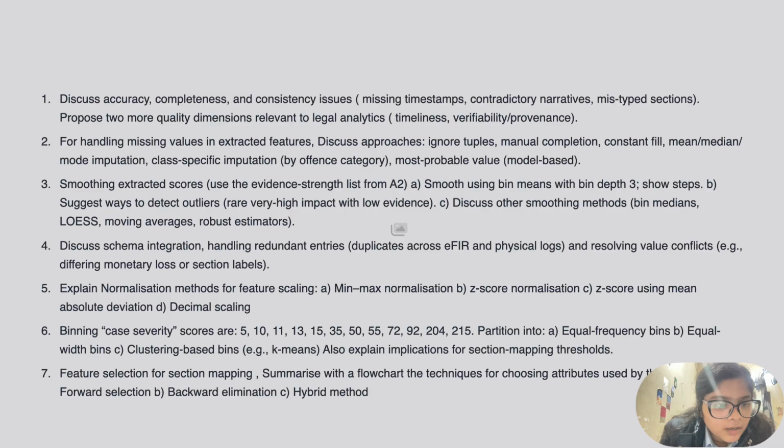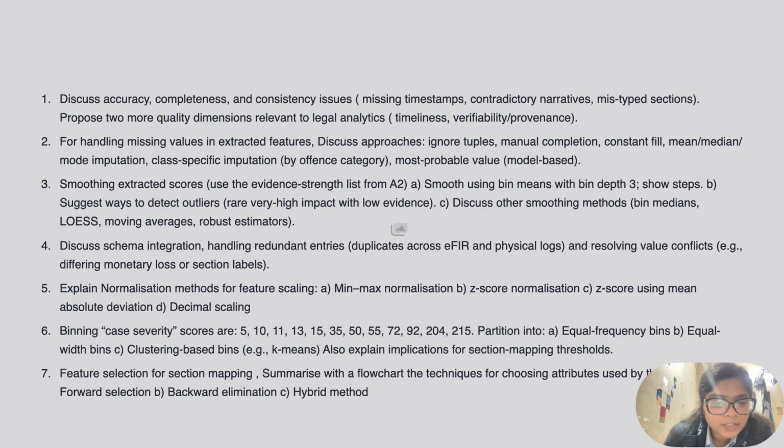entries. Explain the normalization methods for feature scaling: min-max normalization, z-score normalization, z-score using mean absolute deviation, decimal scaling. Binning case severity scores, where the data set is given. Partition into equal frequency bins, equal width bins, clustering based bins, and also explain the implication for section mapping threshold.